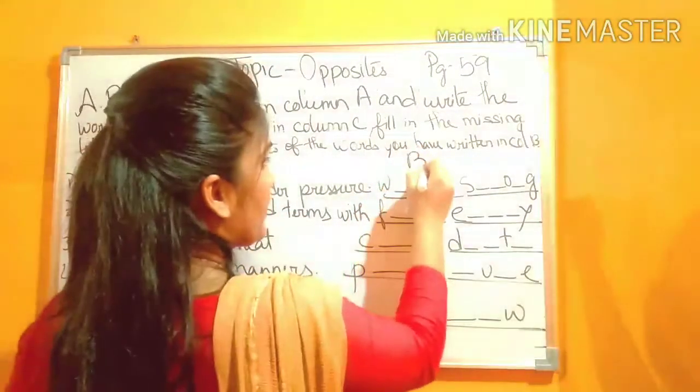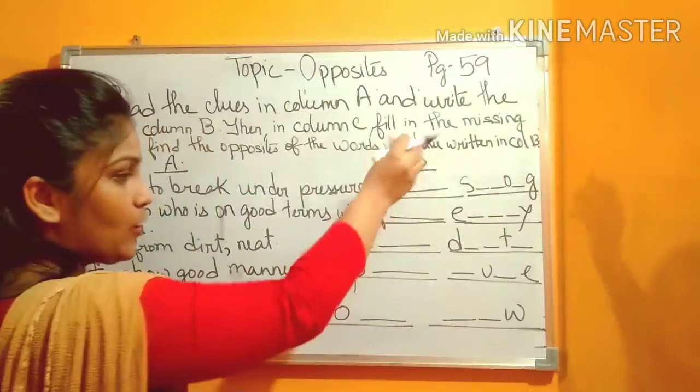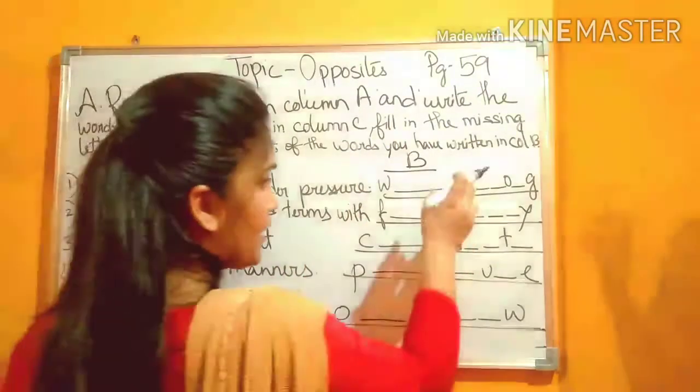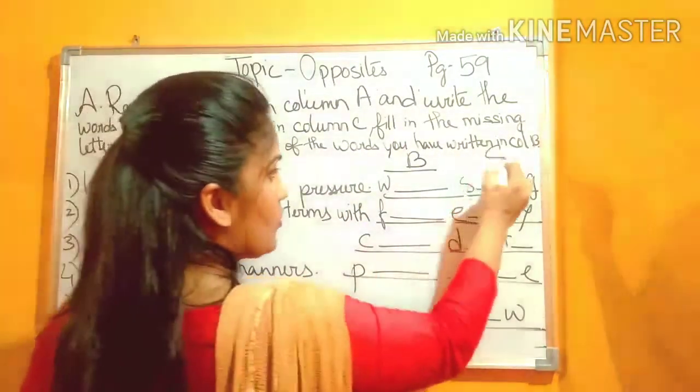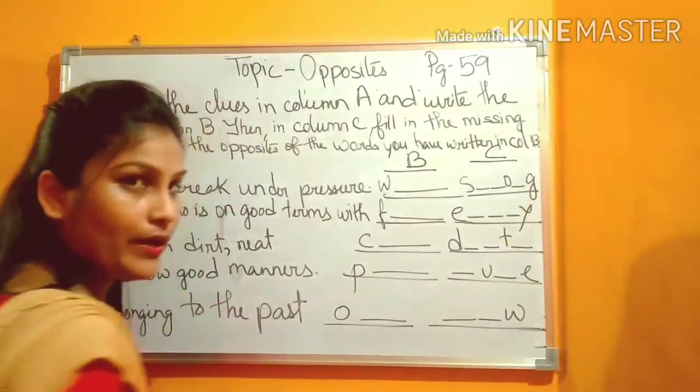Then you will read these clues, find out the answer, and write it in column B. This is column B, okay. And after that, you will find the opposite of the words given in column B and write the opposite words where? In column C. So, this is column C, okay.